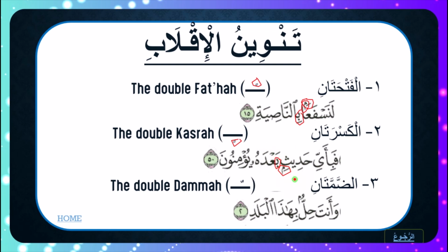Then for dhammatan as well, instead of having a double dhamma, you have a meem in place of the second dhamma. And this is so because we have a letter ba coming after it. So these are the ways that the publishers of the Masahif, the copies of the Quran we have with us today, have tried to help us visualize reciting and learning the Quran.